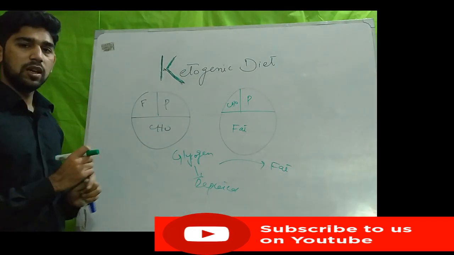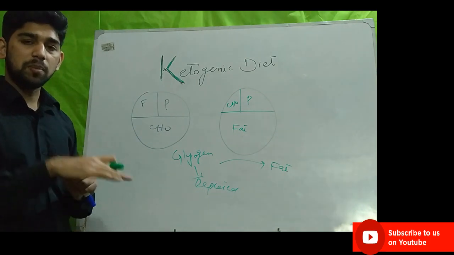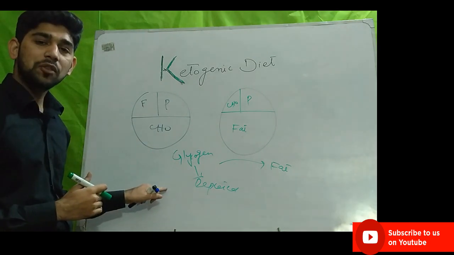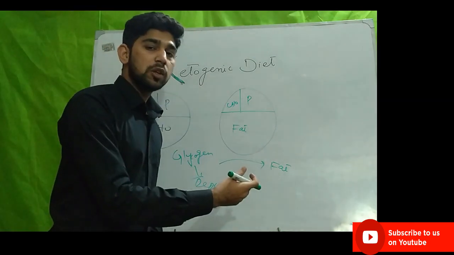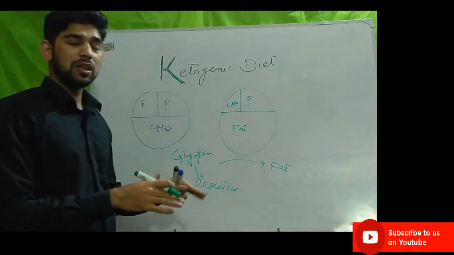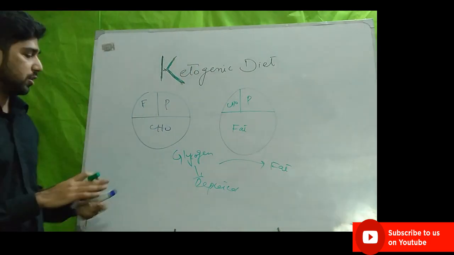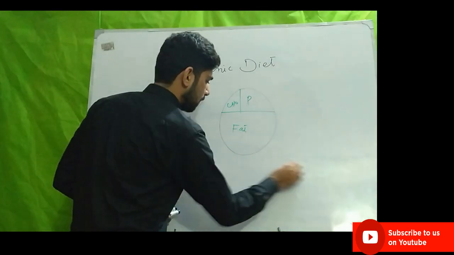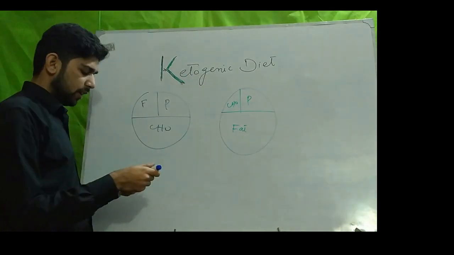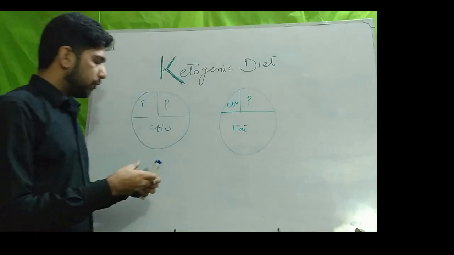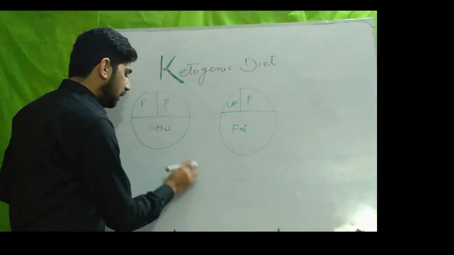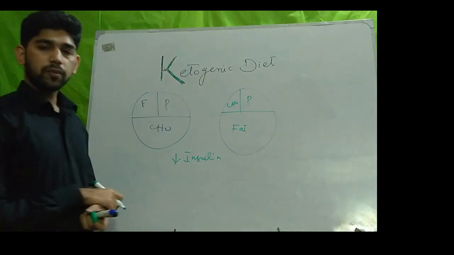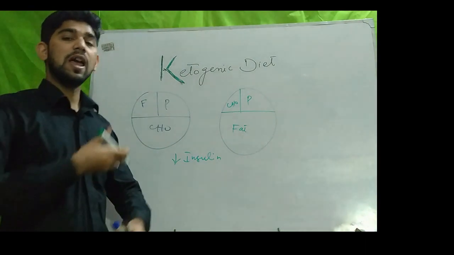But that is not so easy. It's very complex. There are very complex mechanisms behind how the body shifts from carbohydrate metabolism towards ketosis. So how does this ketosis occur? We just take an overview of how this happens. When the body is on a very low carbohydrate diet, a few hormonal changes come. In that case, insulin level will drop and counter-regulatory hormones level will increase.